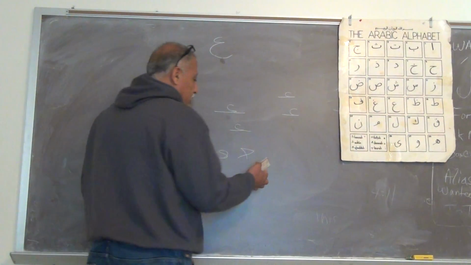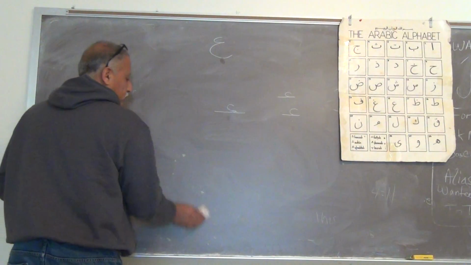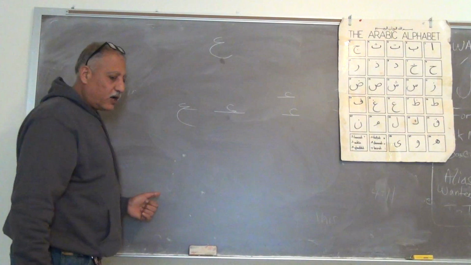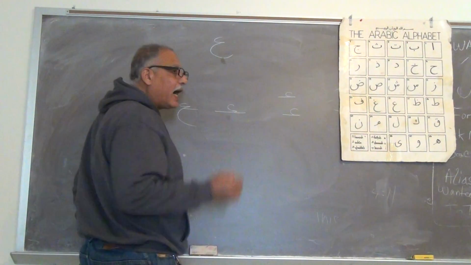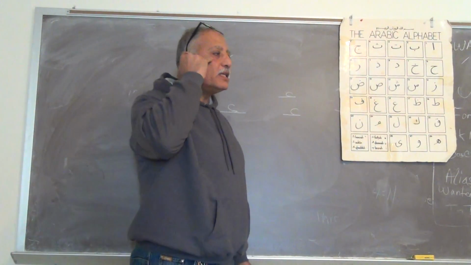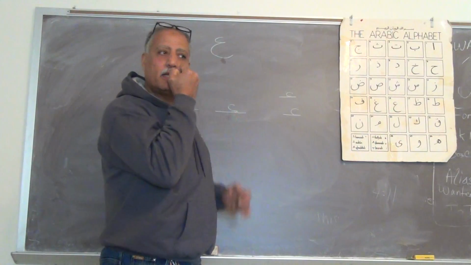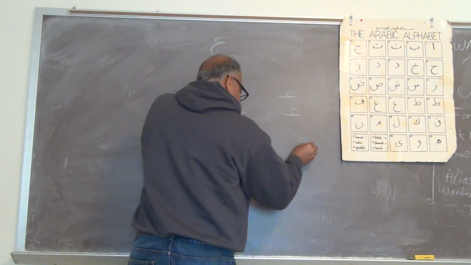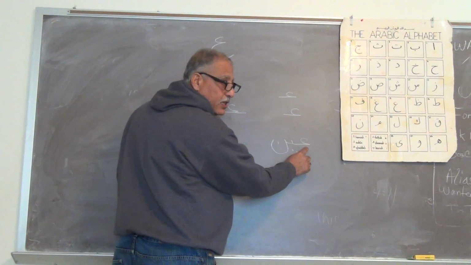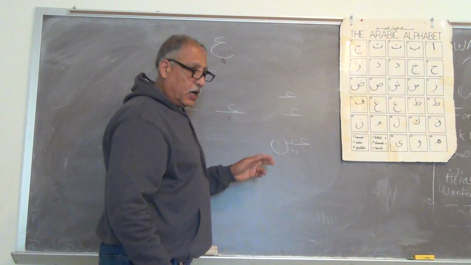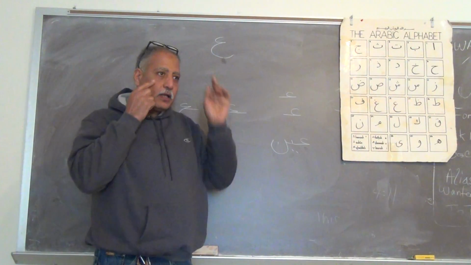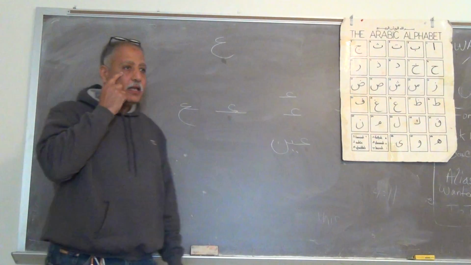Okay? So, حرف العين. The first word we're going to use for حرف العين is ayn. Ayn, I. This is ayn. عين، ياء نون، حرف العين وحرف الياء والنون, and that means eye.